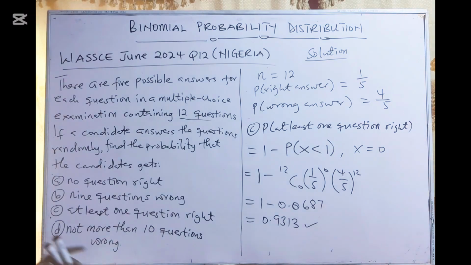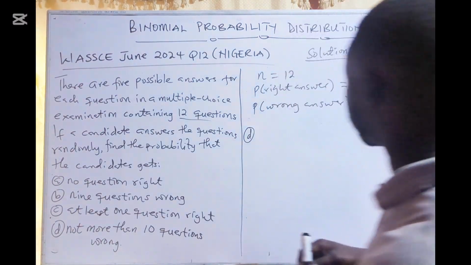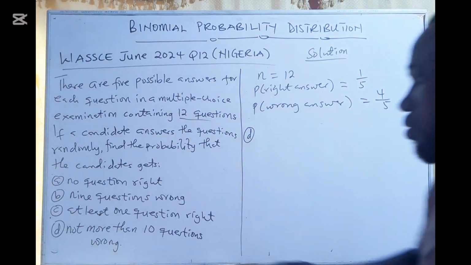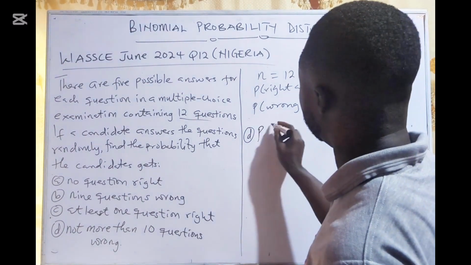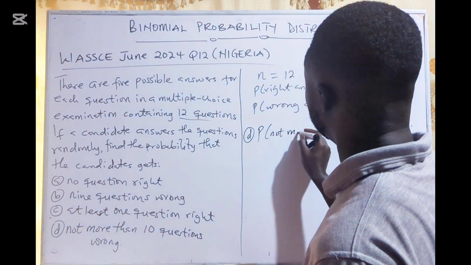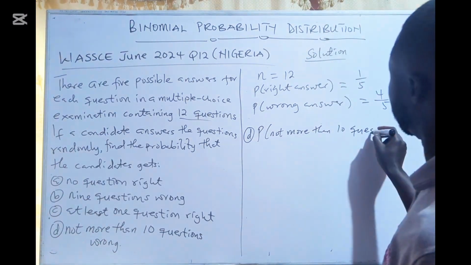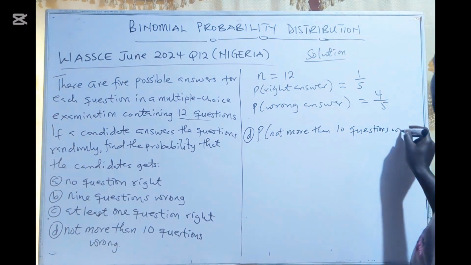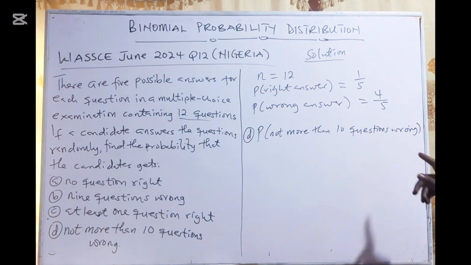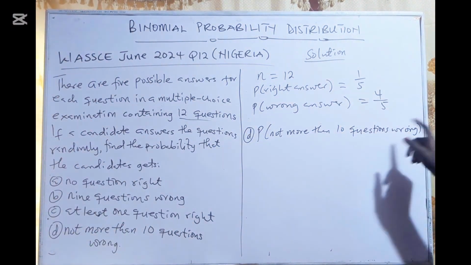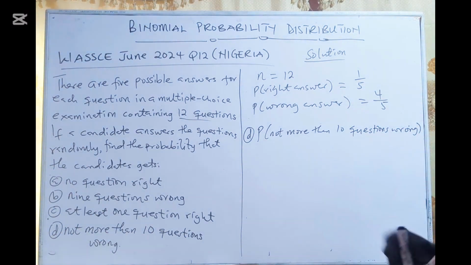0.9313. Okay, let's go to the last question. The last question, D. Not more than 10 questions wrong. Probability of not more than 10 questions wrong. It shouldn't be more than 10. That is at most 10.